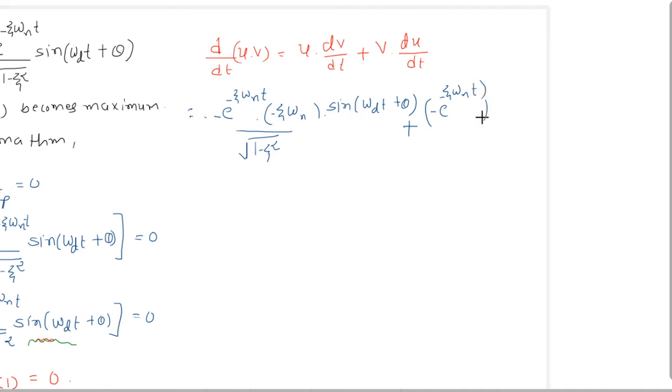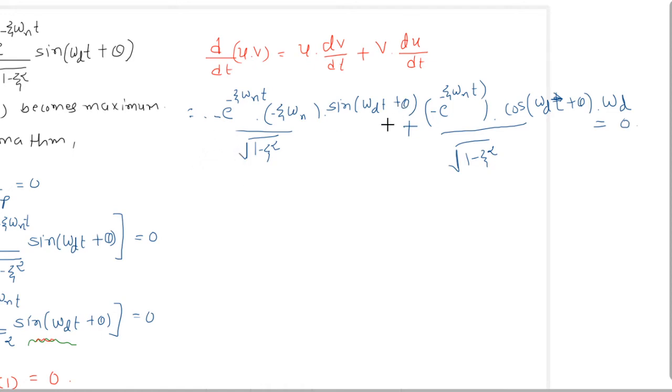The differentiation of sine omega d t plus theta is cos omega d t plus theta, and differentiating the bracket gives omega d, upon under root 1 minus zeta square, equal to 0.